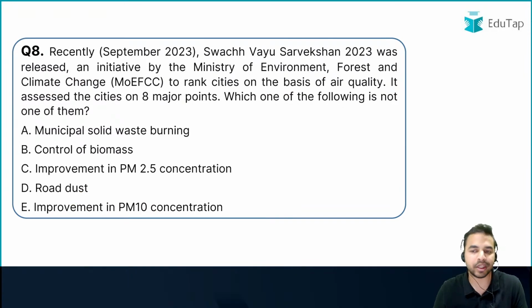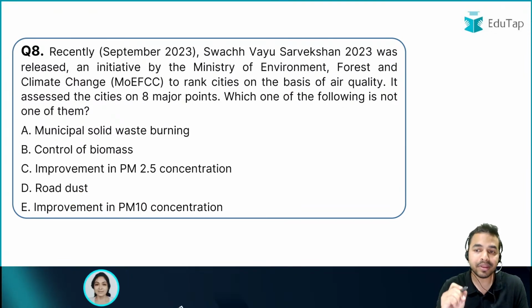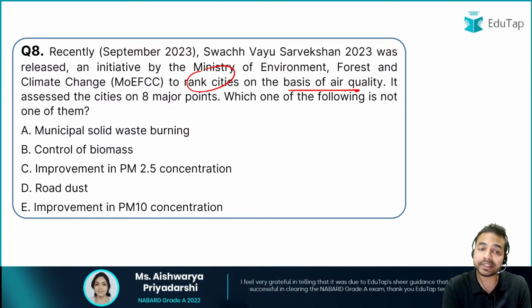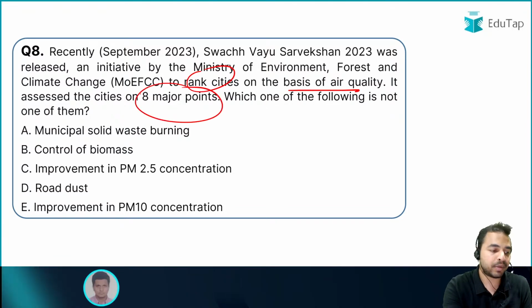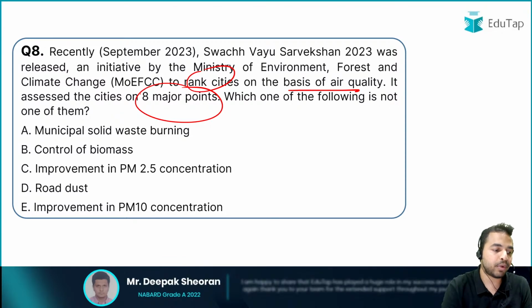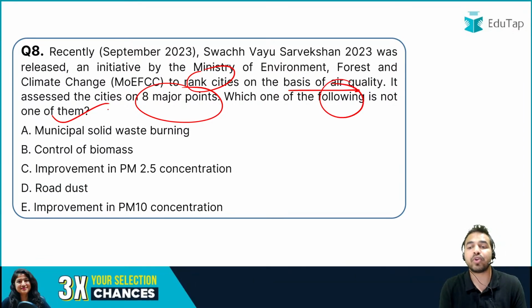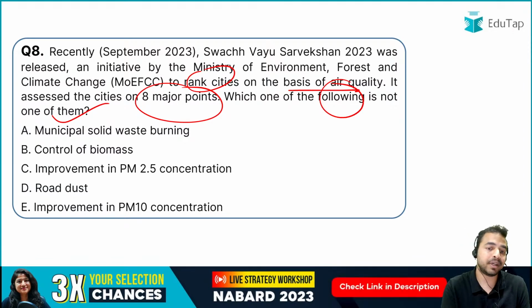बढ़ते हैं अपने अगले क्वेश्चन की तरफ. अगला क्वेश्चन है दैट this particular report ranks cities on the basis of air quality. It assessed the cities on 8 major points. Okay, so 8 major points के across उन्होंने इनको किया है, and you have to tell me that which of the following is not one of them. इसमें से वो कौन सा ऐसा पैरामीटर है, वो ऐसा कौन सा मेजर पॉइंट है जो कि बिलोंग नहीं करता है.